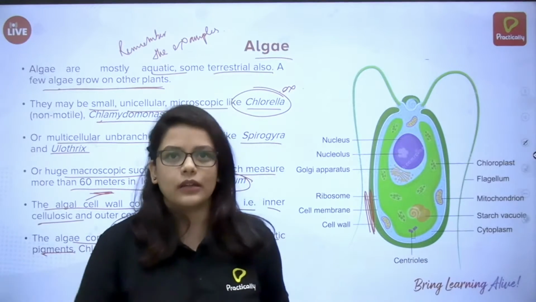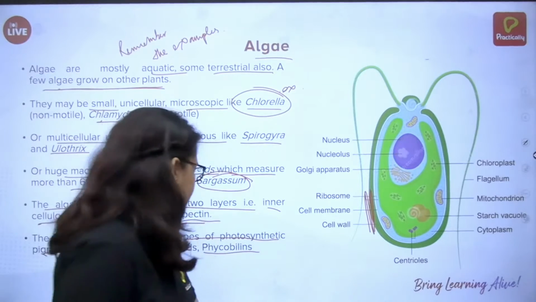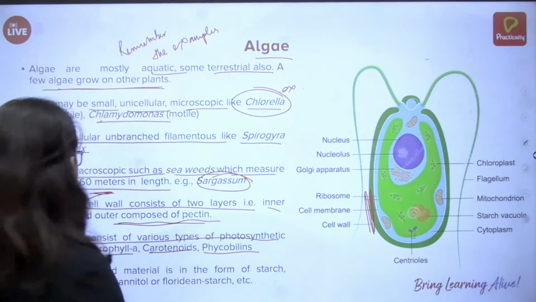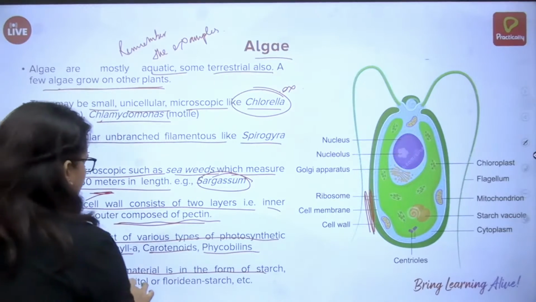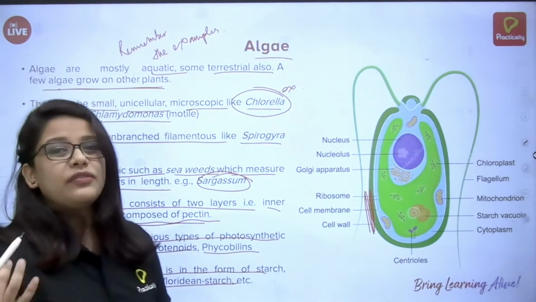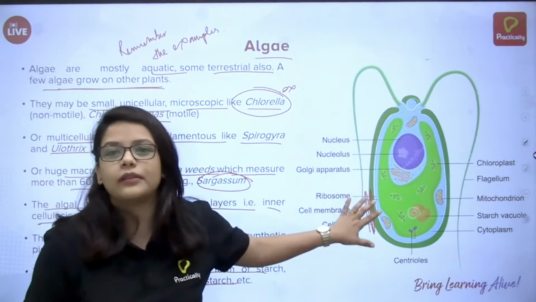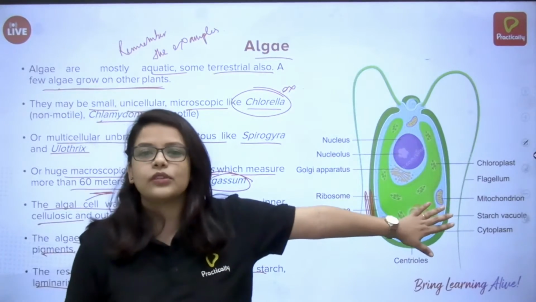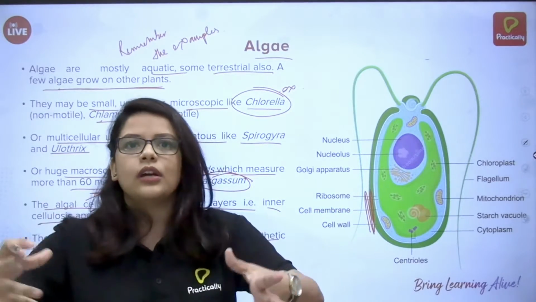That's all you know about plants, and similarly for algae it is the same thing. They reserve food material in the form of starch, laminarin, mannitol, and floridean starch. Different things they can store. Plants have a huge storage capacity, and even algae have a huge storage capacity and store a lot of food particles.